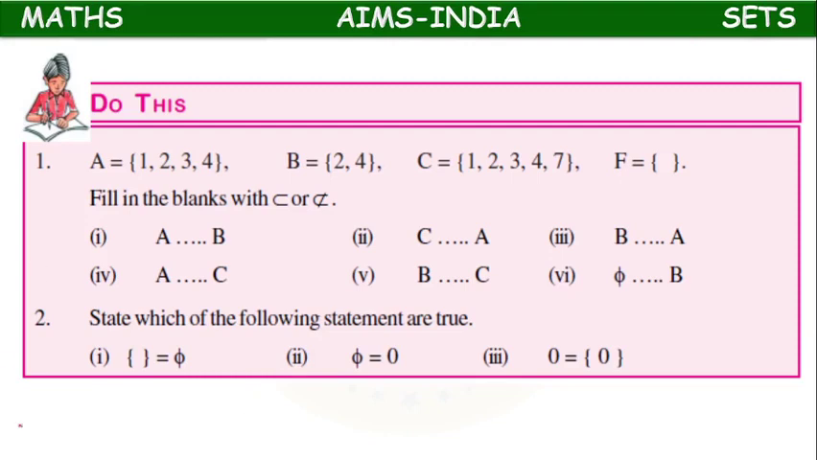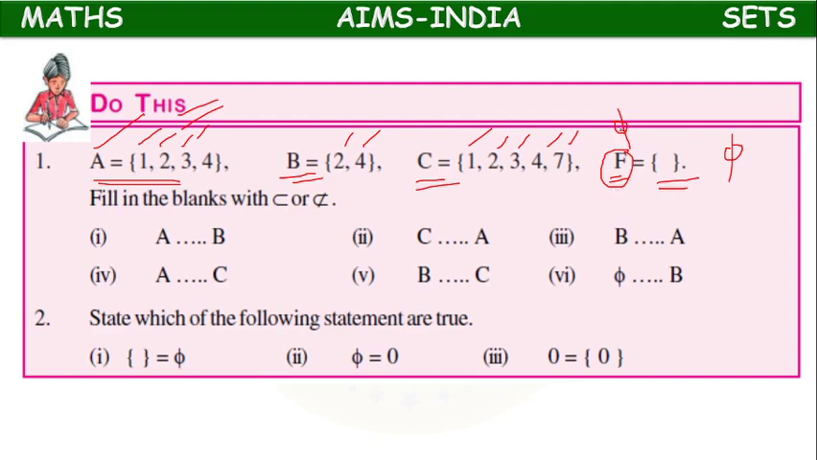Next, one more exercise they have given. Do this. A is the set {1, 2, 3, 4}. B is the set {2, 4}. C is the set {1, 2, 3, 4, 7}. F equal to empty flower braces is nothing but phi, the empty set. F is an empty set, or we can replace it with phi.